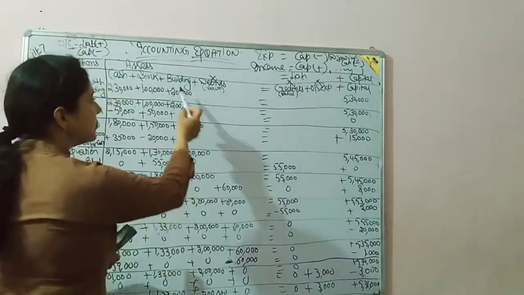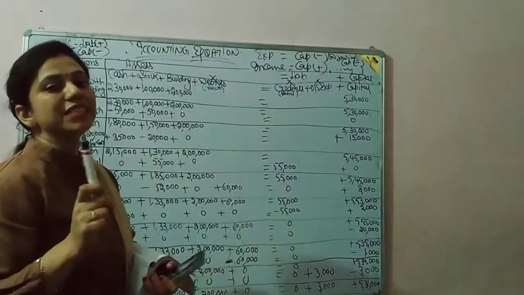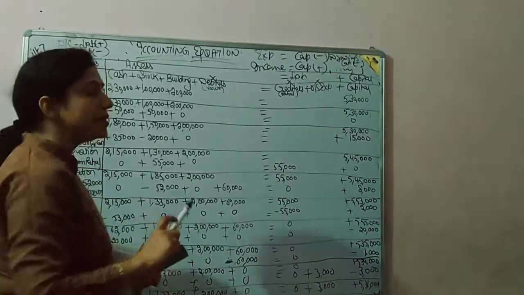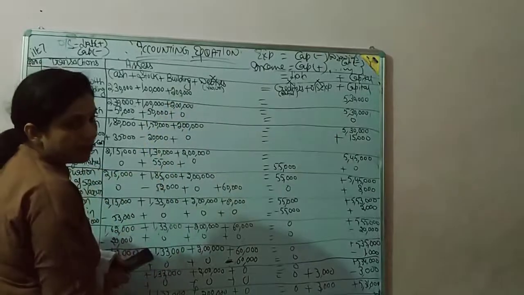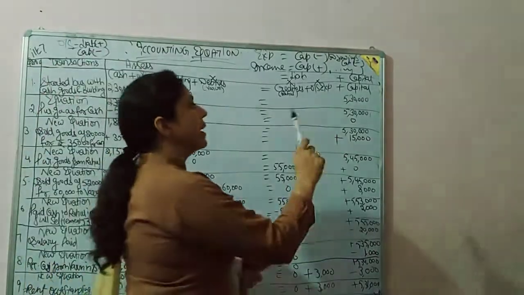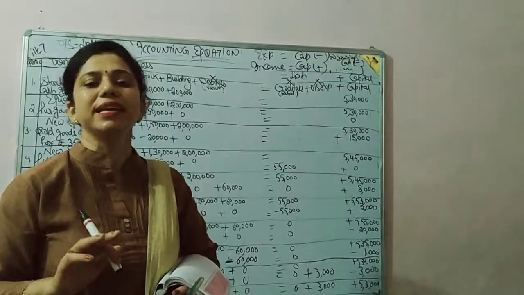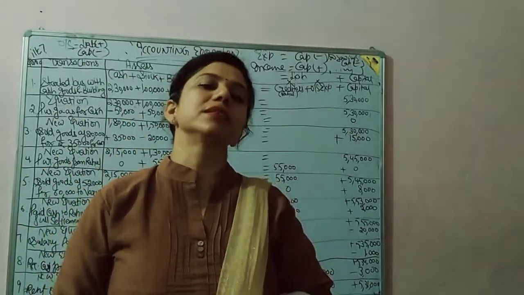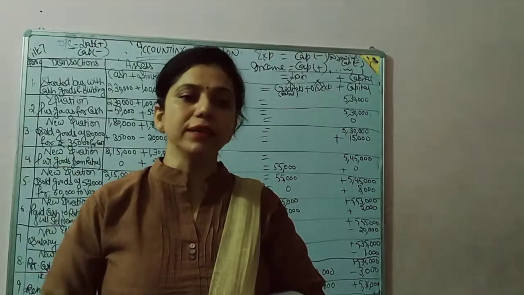Here is building. Depreciation means its value decreases. So less from building and less from capital, because depreciation is an expense. I hope this question is clear. Thank you.